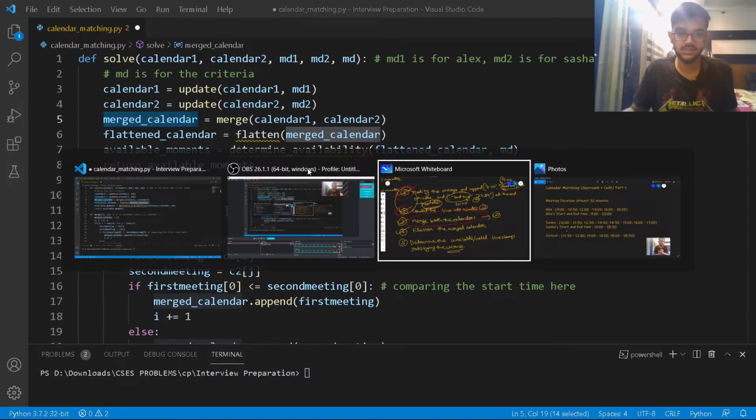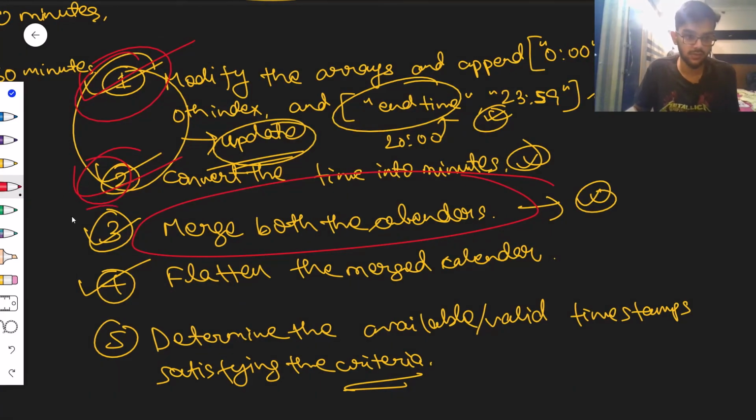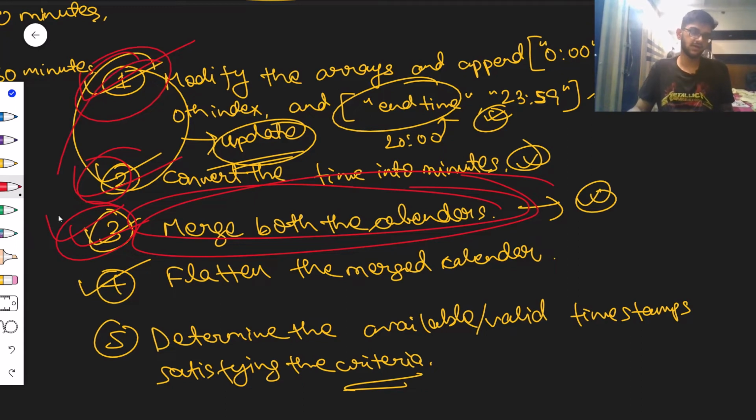And now just by talking and writing some code, we have done this part as well. So merging both the calendars has been done, and we are done with the first 3 parts. How good, right? And I think it's about 30 minutes into the video.